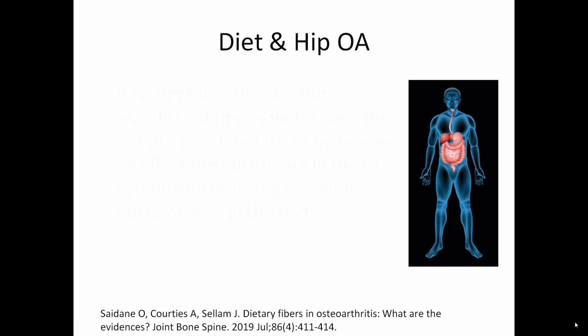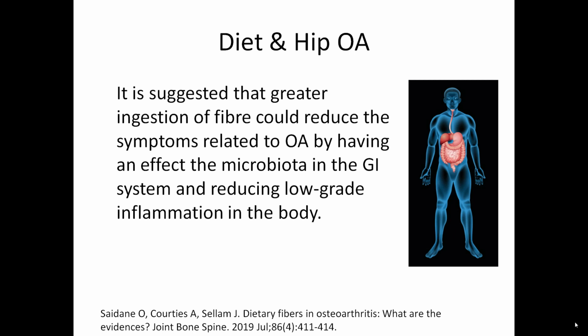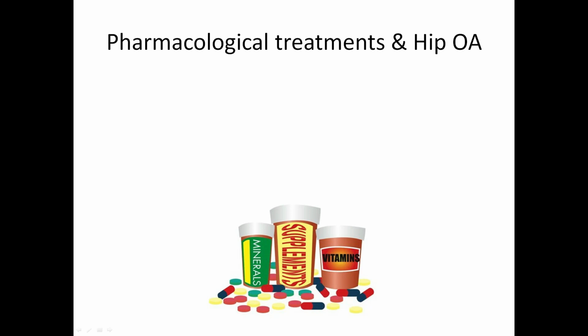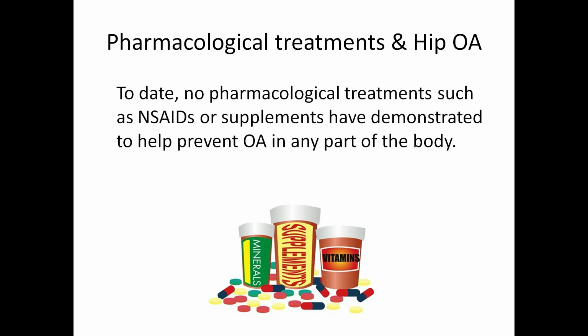What about diet and hip osteoarthritis? It's suggested that greater ingestion of fiber could reduce symptoms related to OA by having an effect on microbiota in the GI system and reducing low-grade inflammation in the body. So what's suggested is that having fruits and vegetables in a diet, or increasing the dosage of that at least, could reduce the low-grade inflammation, which could be a contributing factor to arthritis anywhere in the body, including the hip. What about pharmacological treatments and Hip OA? Well, to date, no pharmacological treatments such as NSAIDs or supplements, including glucosamine or chondroitin, have been demonstrated to help prevent OA in any part of the body.